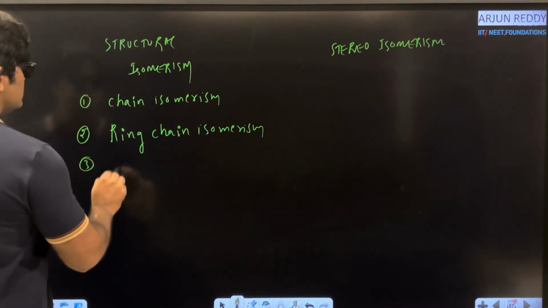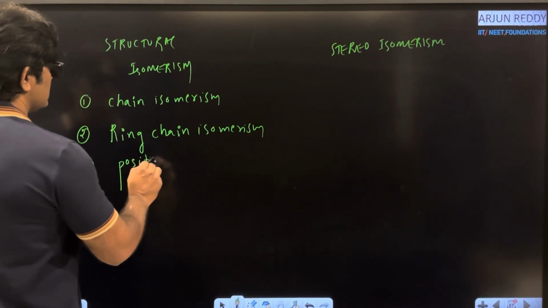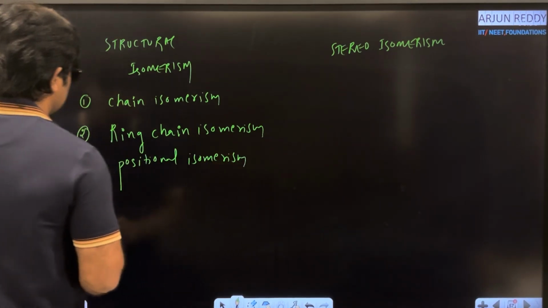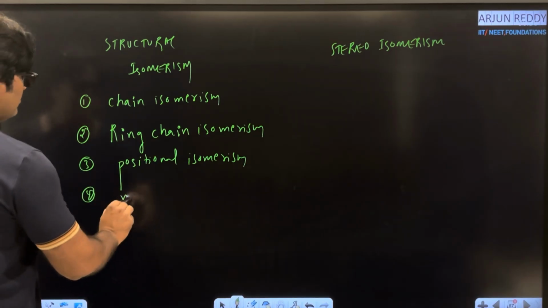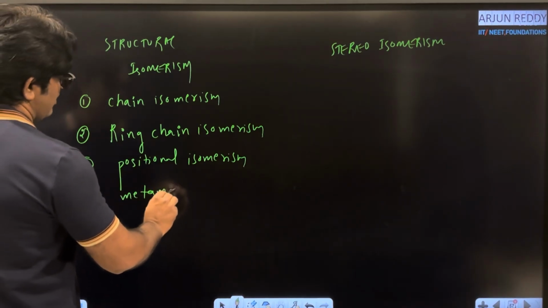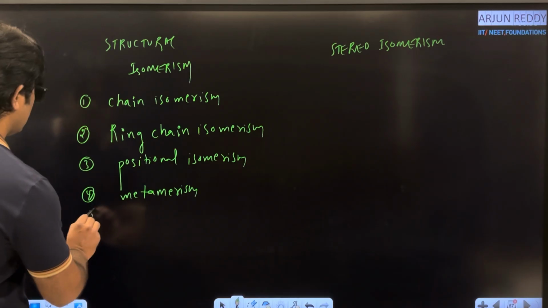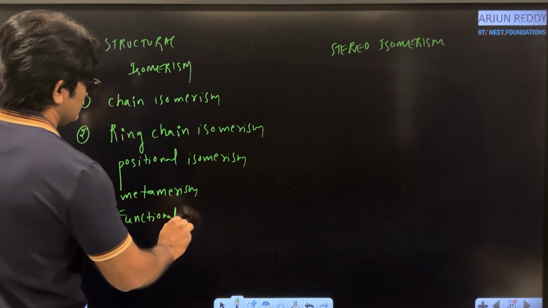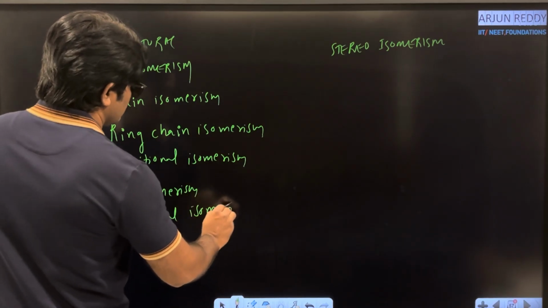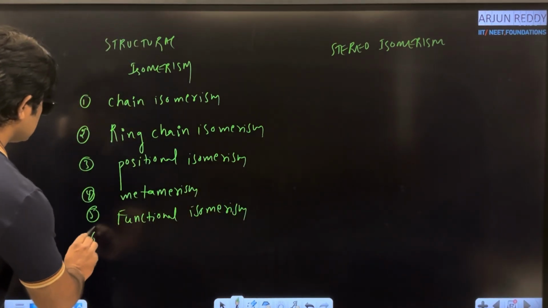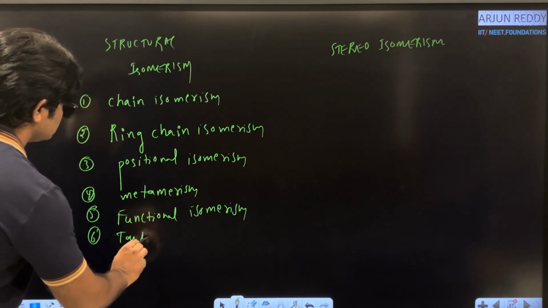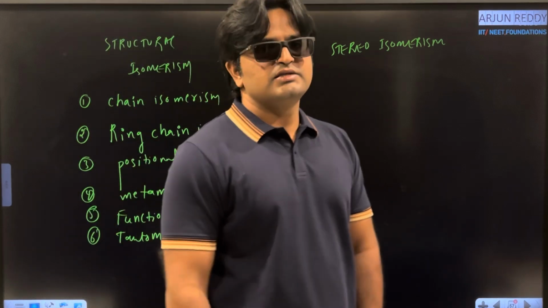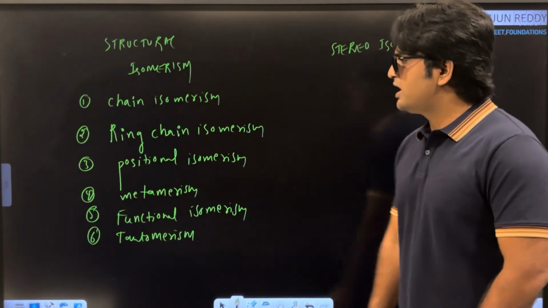Third one, positional isomerism. And fourth one, metamerism. Fifth one, functional isomerism. And sixth one, tautomerism. Okay, fine. These are the 6 different types of structural isomerism or constitutional isomerism.